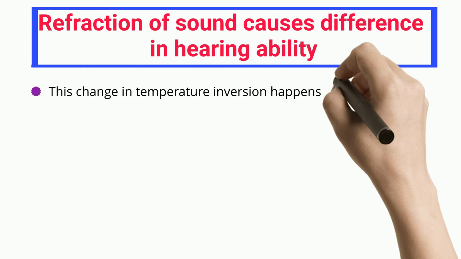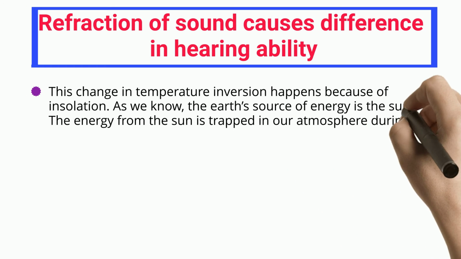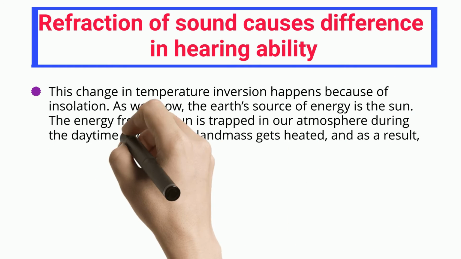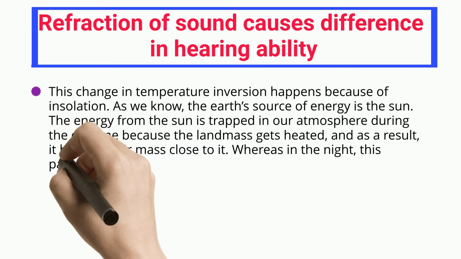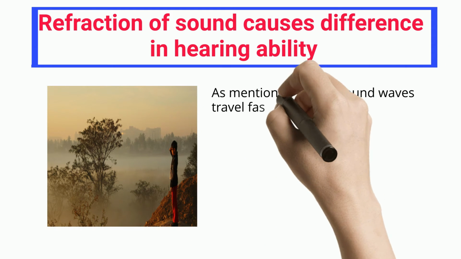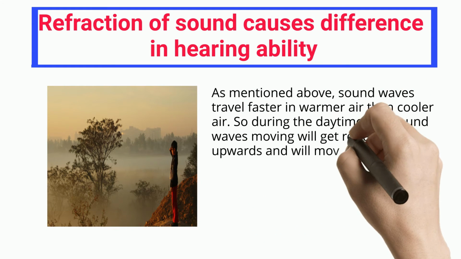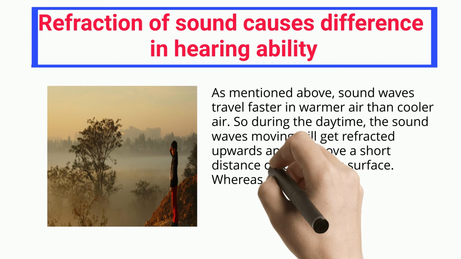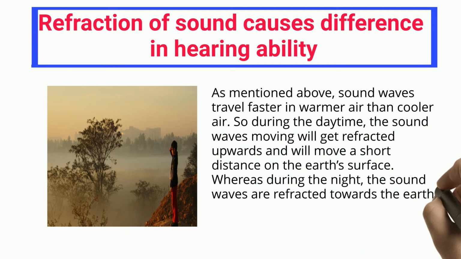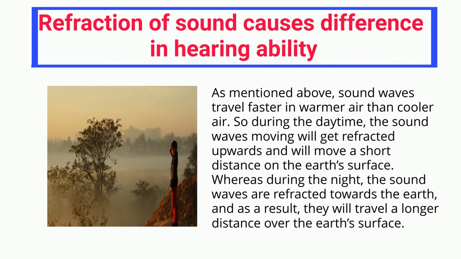This change in temperature, an inversion, happens because of insolation. As we know, the Earth's source of energy is the sun. The energy from the sun is trapped in our atmosphere during the daytime because the landmass gets heated, and as a result, it heats the air mass close to it. Whereas in the night, this pattern changes because there is no insolation. As mentioned above, sound waves travel faster in warmer air than cooler air. So during the daytime, the sound waves get refracted upwards and move a short distance on the Earth's surface. Whereas during the night, the sound waves are refracted towards the Earth, and as a result, they travel a longer distance over the Earth's surface.